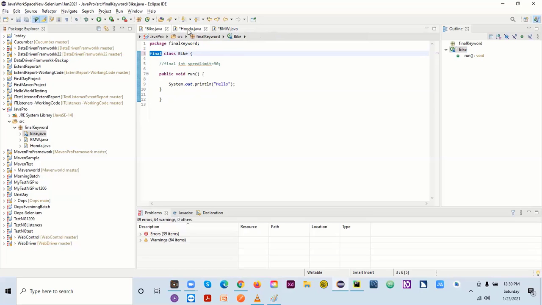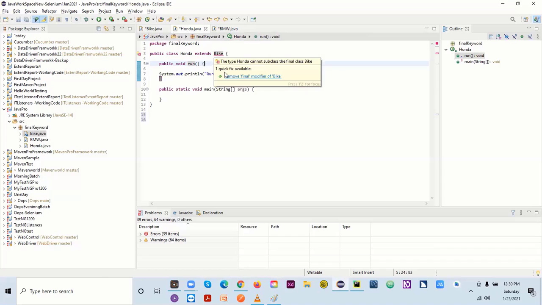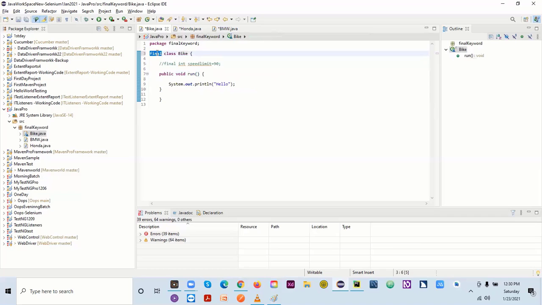So let's try that. If I come here, in the Honda, and say extends bike, last time you were not facing any issue here. Now, if you come here, it will say remove final modifier of bike. So you cannot extend the property of bike if you use the final keyword before the class. Clear?